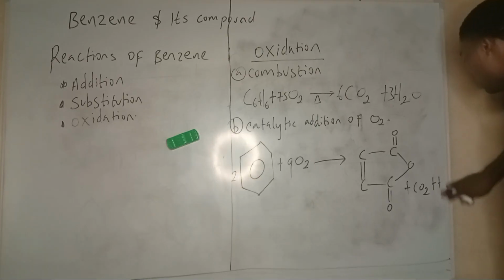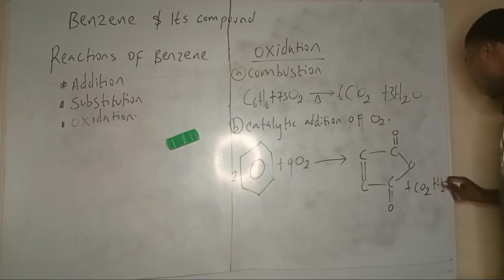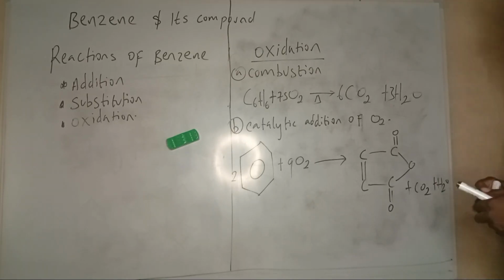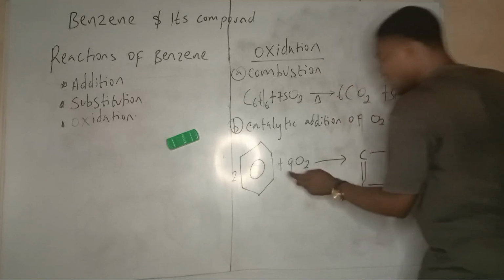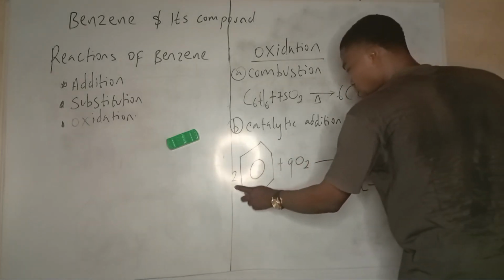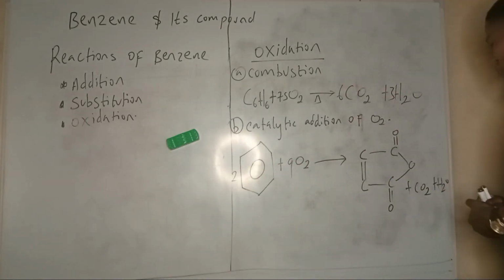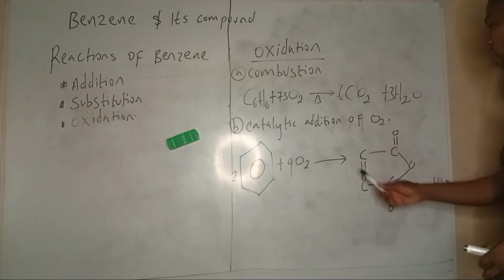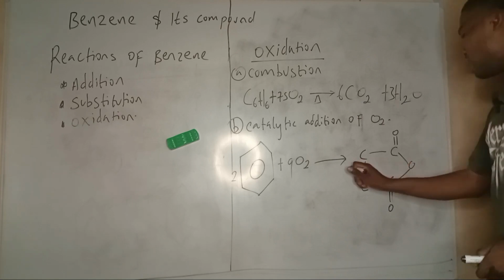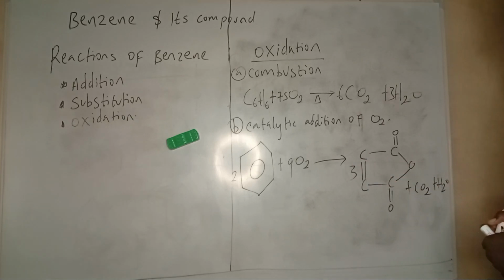I might not need to balance the equation. But let's try and balance it. Now, I have 6 molecules of benzene, in total 12 carbon here, and 18 oxygen. The carbon I have here is 4, so this should be 3 molecules, making it 12 carbon.